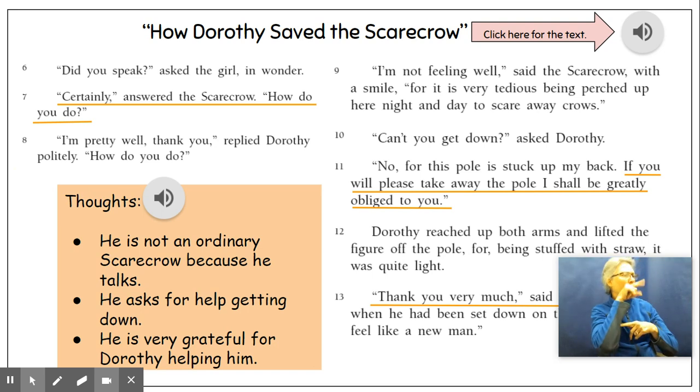Asked Dorothy. No, for this pole is stuck up my back. If you will please take away the pole, I shall be greatly obliged to you. Dorothy reached up both arms and lifted the figure off the pole, for, being stuffed with straw, it was quite light. Thank you very much, said the Scarecrow, when he had been set down on the ground. I feel like a new man.